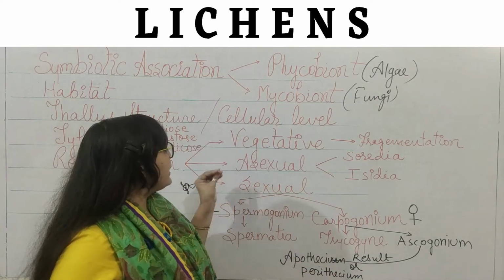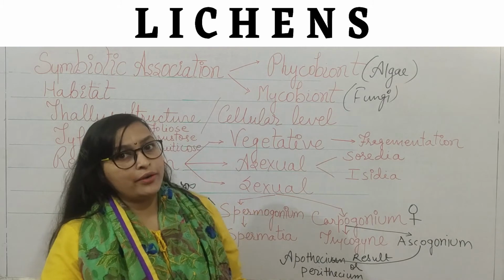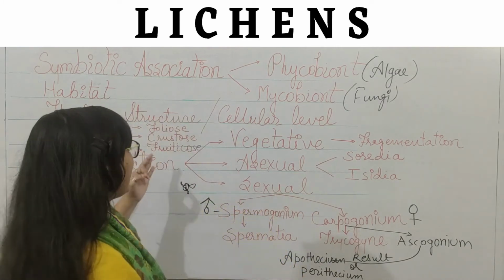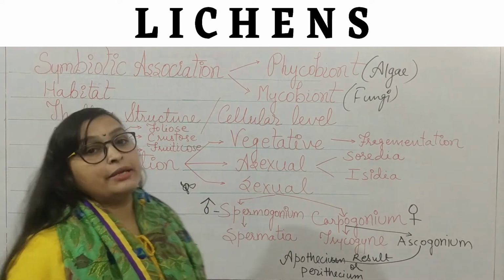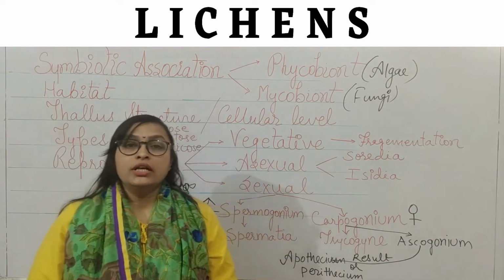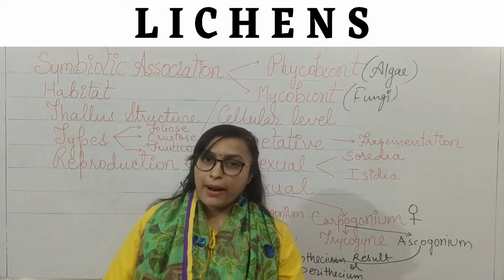So this is the asexual type of reproduction in lichen, and now we are going to discuss one of the most interesting parts of the lichen, sexual reproduction, right? In sexual reproduction, mostly it occurs according to the fungal partner.